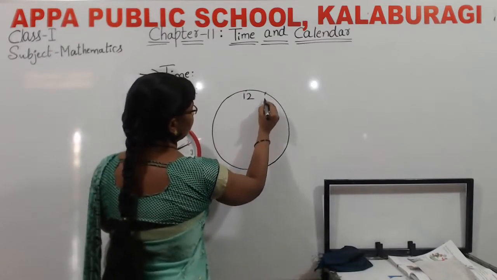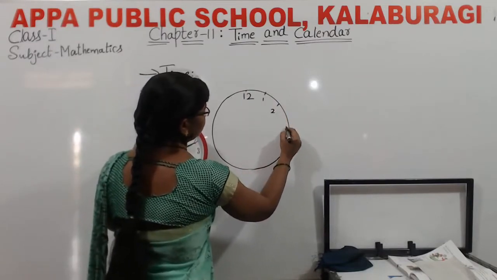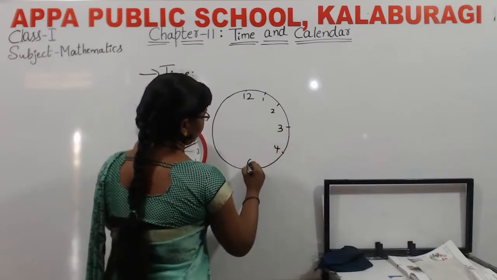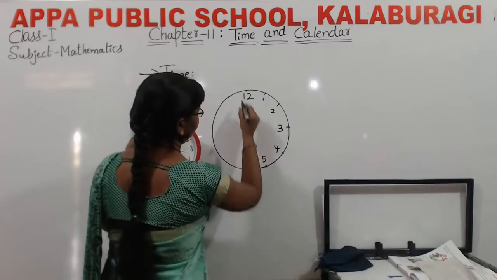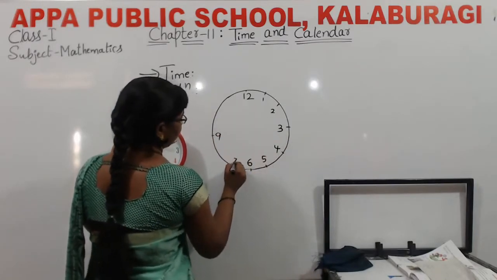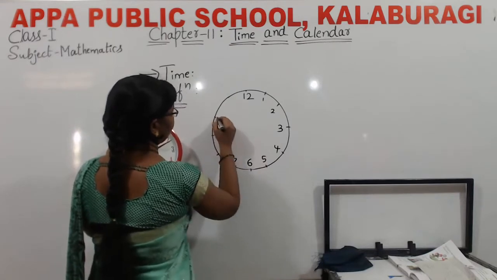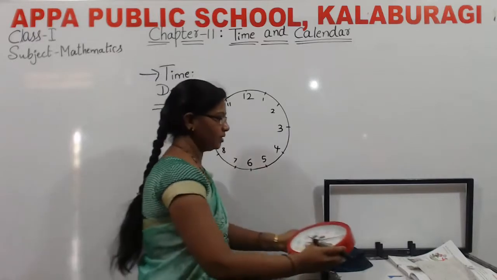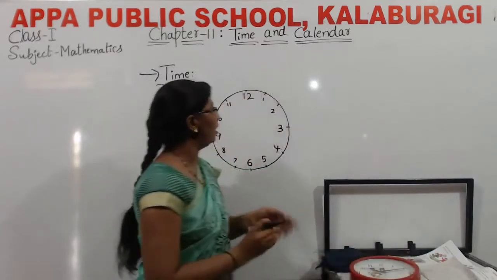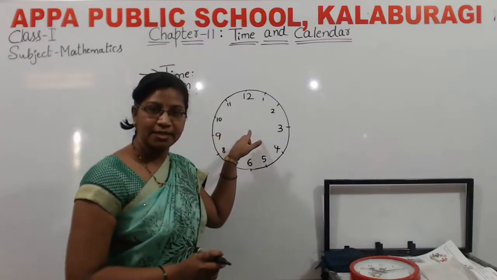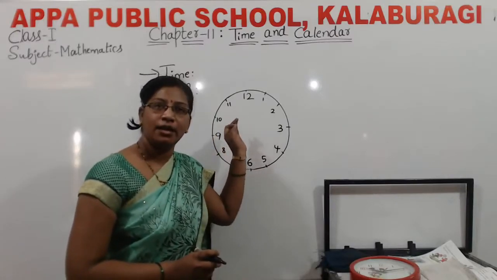Here it is 12, 1, 2, then 3, 4, 5, 6, 7, 8, 9, 10, 11. This is a sequence. The ongoing sequence of events: past, present, then future.